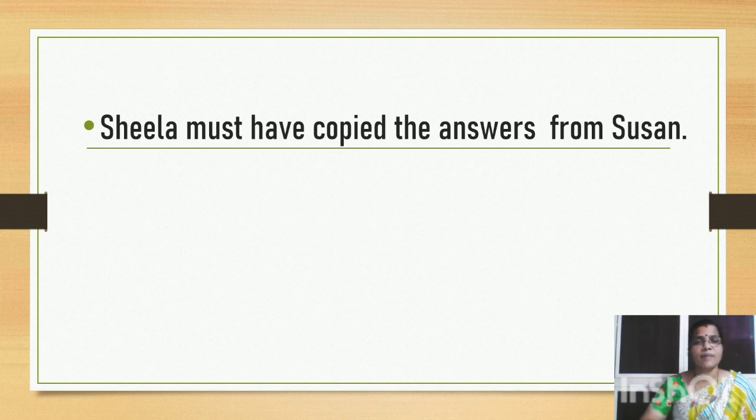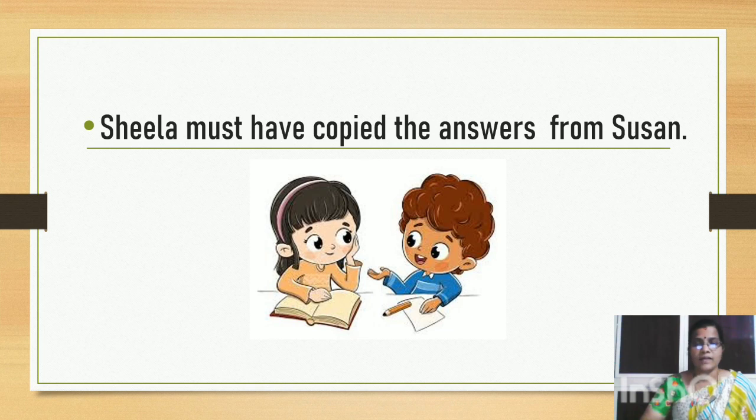Let's look at another example. Sheila must have copied the answers from Susan. When a teacher finds two answers almost the same with no difference in words used and everything, the teacher may say, when the teacher is sure, 100% sure, the teacher may say, I think Sheila must have copied the answers from Susan. When the teacher has got a proof or evidence, she will definitely say Sheila must have copied the answers from Susan. So when she is sure, she'll make use of must have.